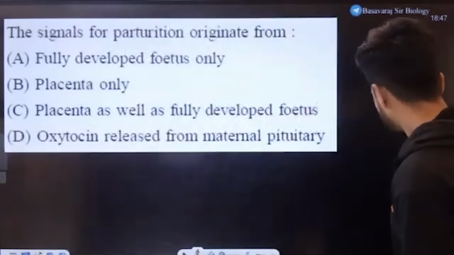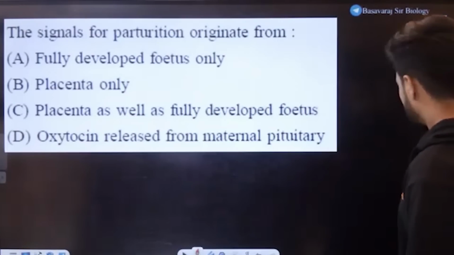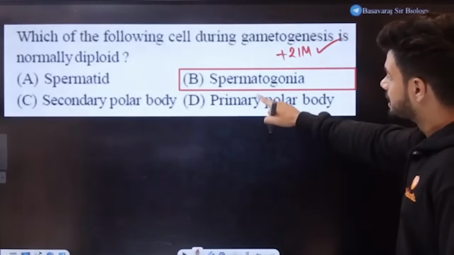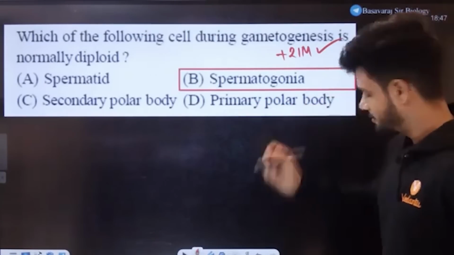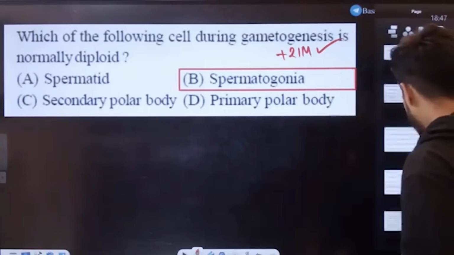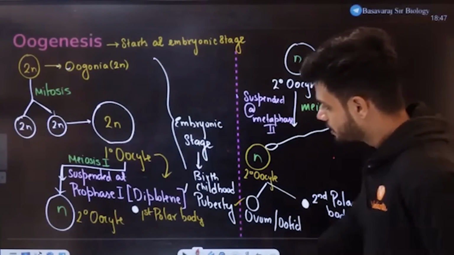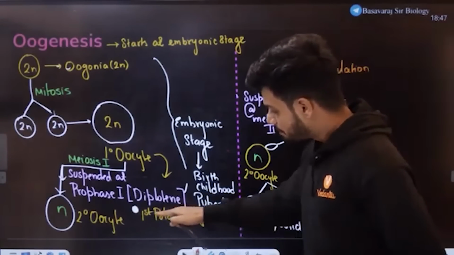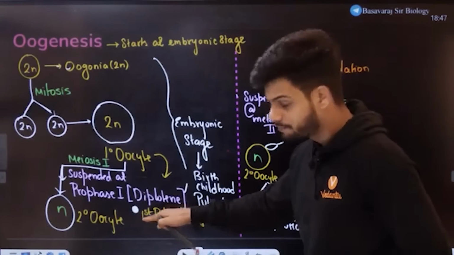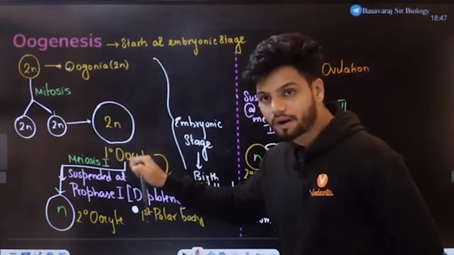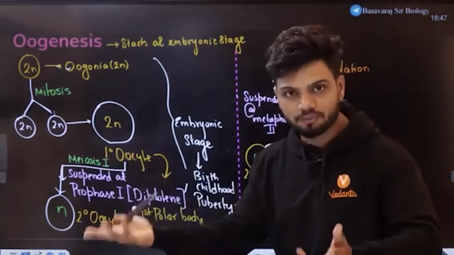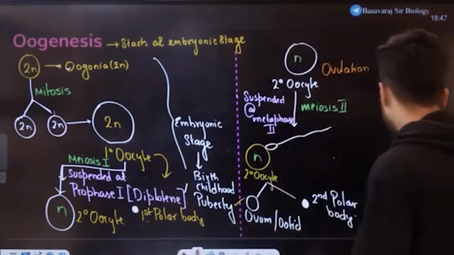Sir, why not D? Because primary polar body, again I'll teach you here, students. As you can see here, primary means first polar body. It is a result after meiosis 1. After meiosis, it is going to be haploid only.